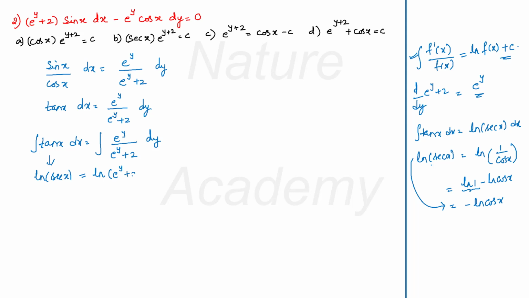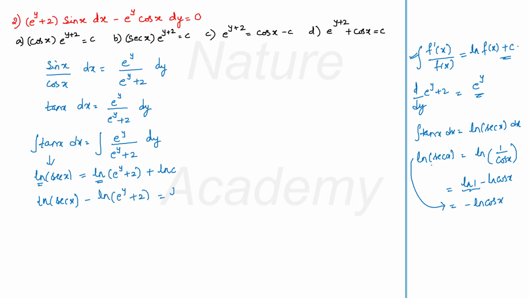Of course, I have to add the integration constant, but remember here I have to add log c, not just c, because I have log in all the expressions. When I have log in all the expressions of the equation, I can use log c because it will be easy for further solving of the problem. C is a constant, so if I write log c, that is also going to be a constant. It doesn't make much difference, but it makes my answer easy. Log secant x minus log e raised to y plus 2 is equal to log c.